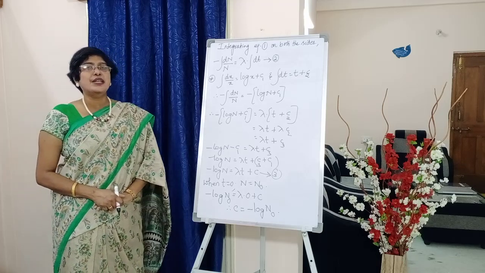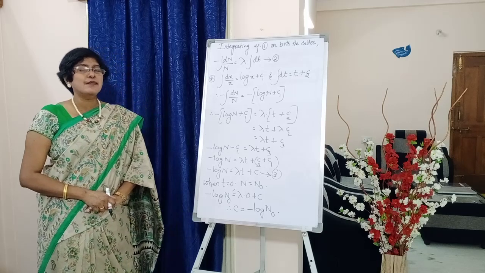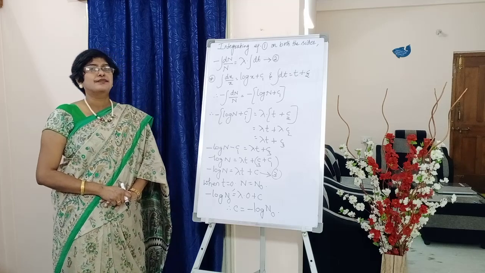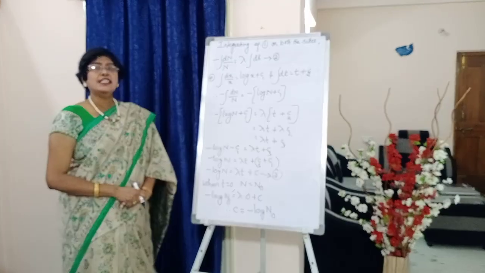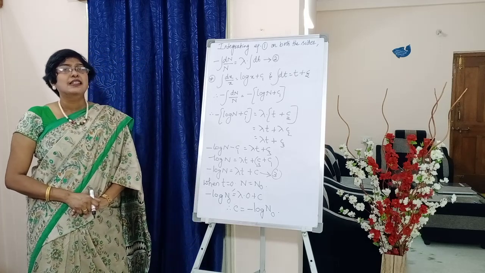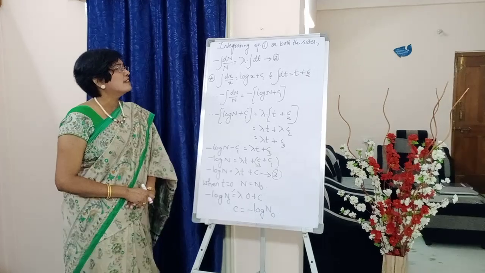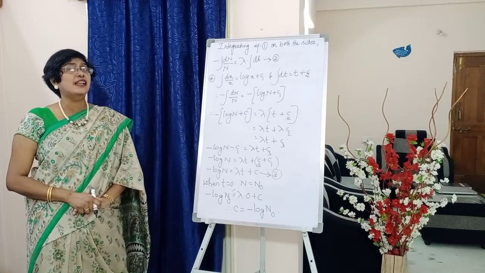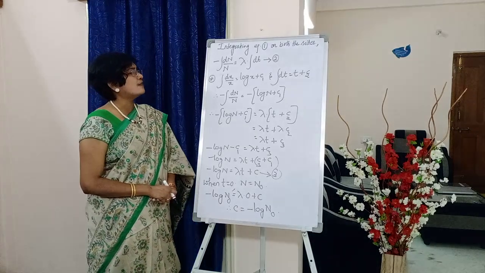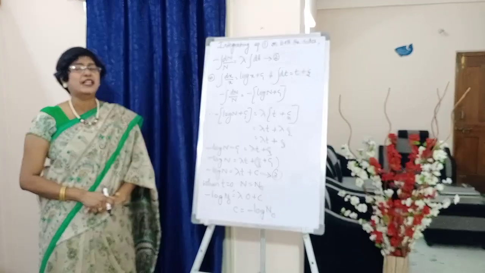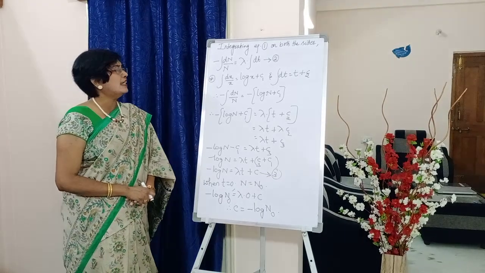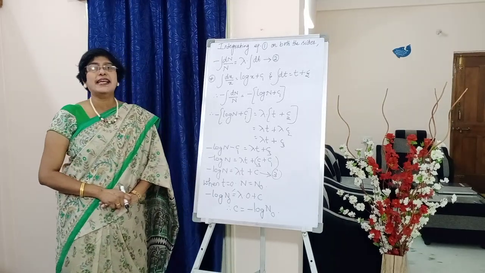Mark this as equation 2. Next comes, put a star mark and write down. We know that integral dx by x is equal to integral dx by x. So, in our equation we have integral dn by n. From mathematics, students, the solution of integral dx by x is log x plus constant. Integral dx by x is equal to log x plus constant.